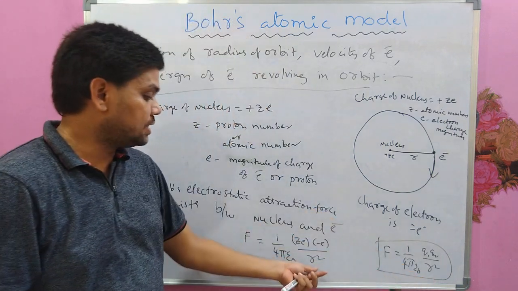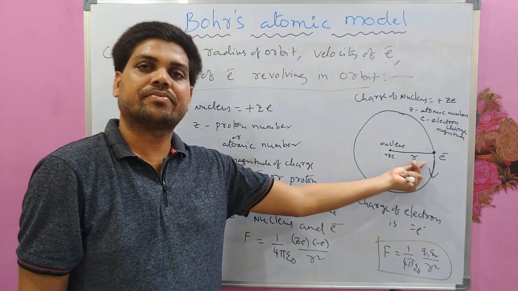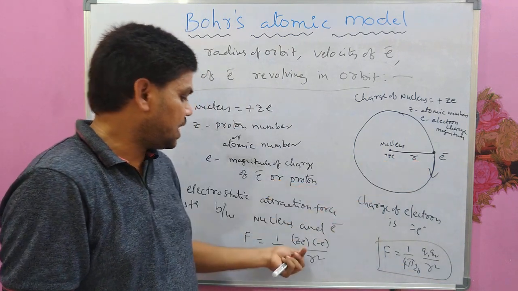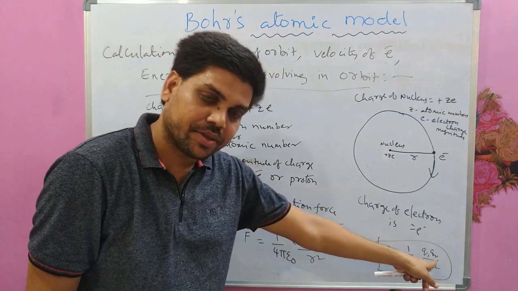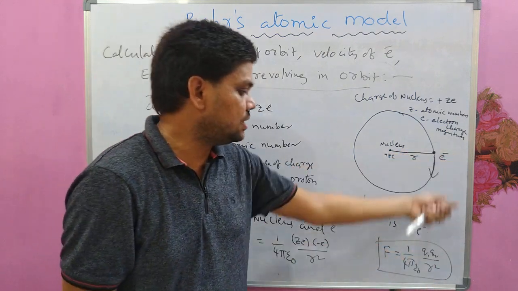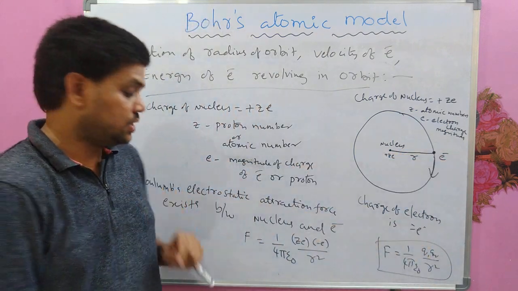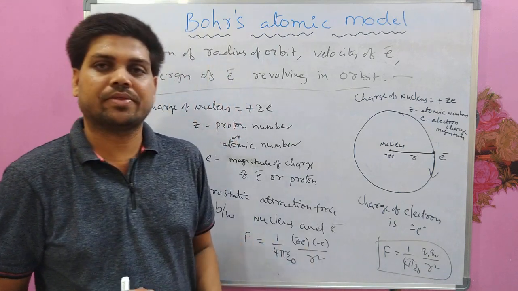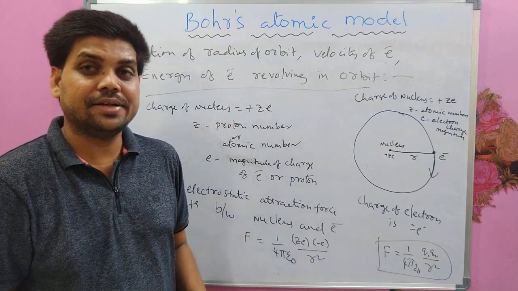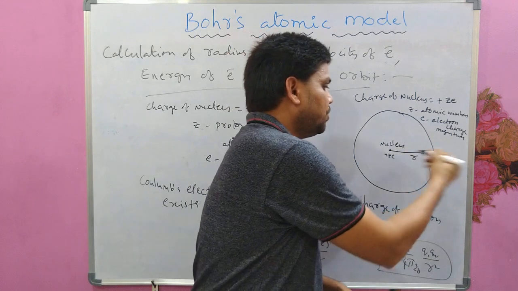Here ze is one charge like Q1 and minus e is another charge like Q2. So this is the force of attraction, towards the nucleus.